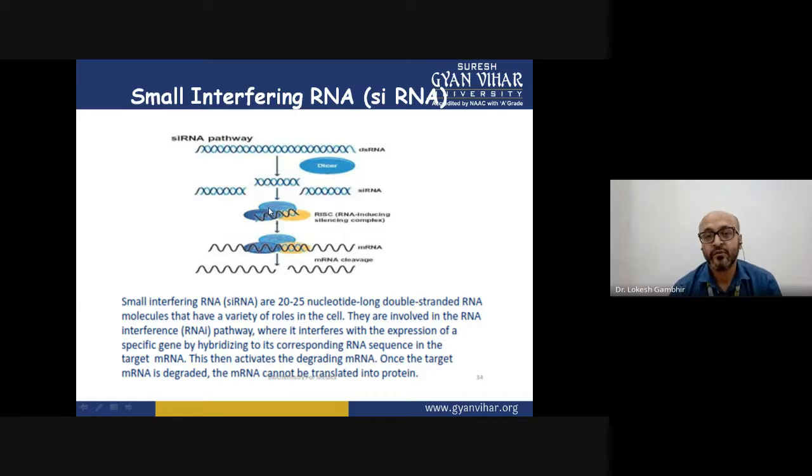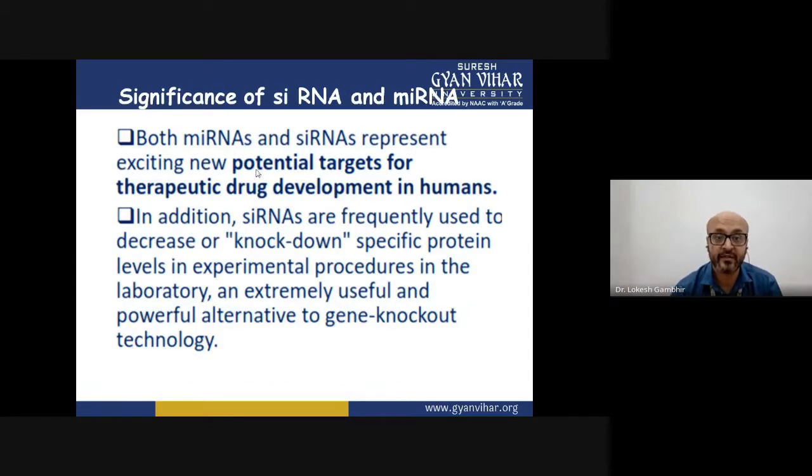This silencing complex binds to the mRNA responsible for protein formation, and after binding, it performs cleavage, and thereby breaks down this particular mRNA. So it is switching off the expression of protein. The length is 20-25 nucleotides, and that's what they do.